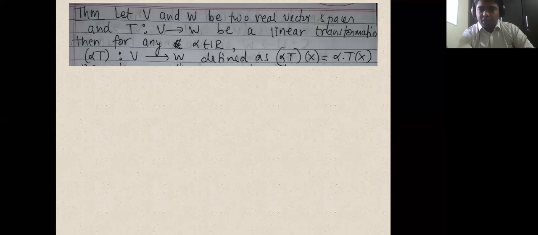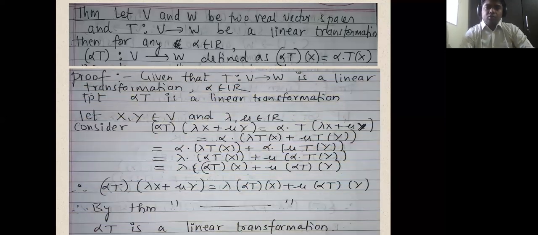Okay, it means we have to prove that this definition is also a linear transformation, meaning it should satisfy either definition 1 or definition 2, that is our theorem. So how to write down the proof? Proof starts with the given thing. Given that T from V to W is a linear transformation and alpha belongs to R, this is our given data. And we have to prove that alpha T is a linear transformation.